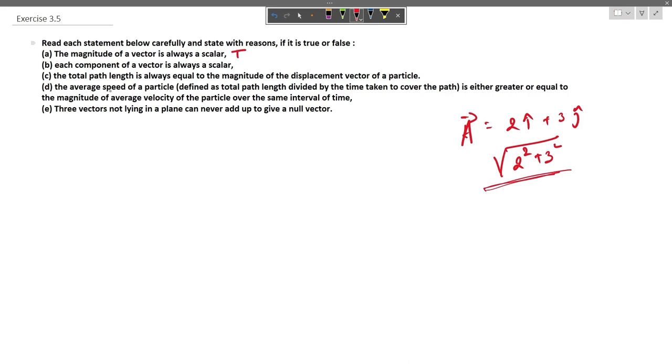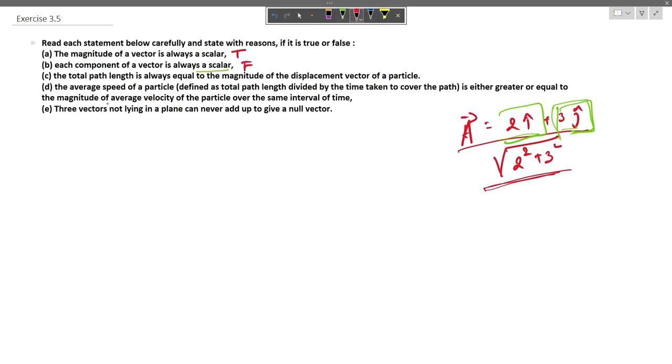Now, each component of a vector is always a scalar. When we see this vector, we see that it comprises two components, the x component and the y component. So each component is an independent vector, which is 2 i cap and 3 j cap. So this statement is false because it is never a scalar. The magnitude of each component of a vector may be a scalar, but the component of a vector is not a scalar. So this statement is false.